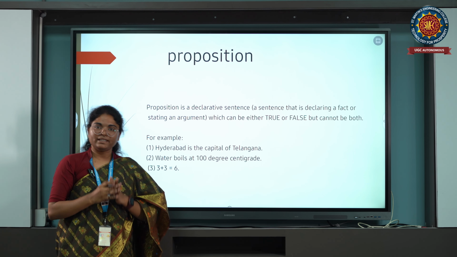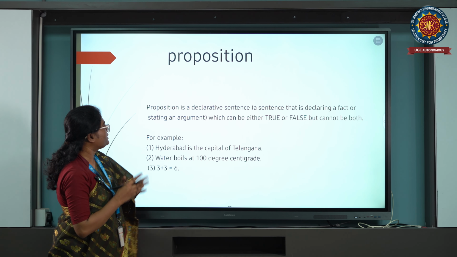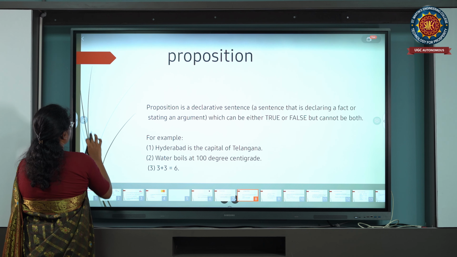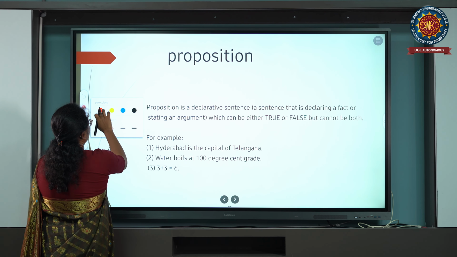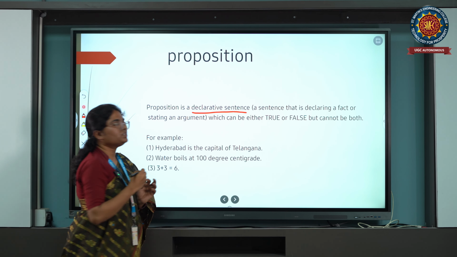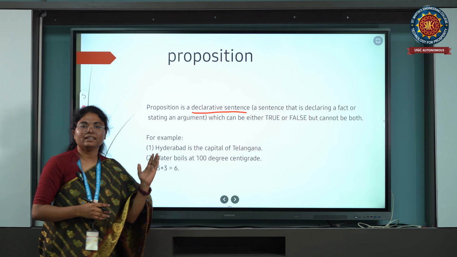Now, a very important definition: the proposition. So what is a proposition? A proposition is a declarative statement. Let me show you. A proposition is a declarative sentence. Understanding? So, a sentence that is declaring a fact.